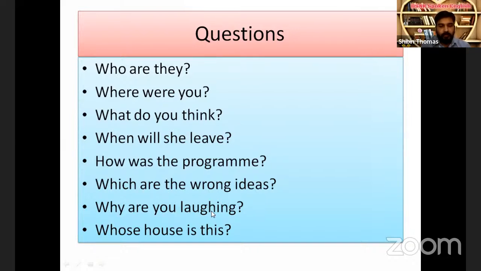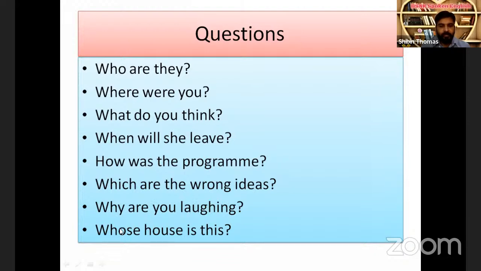Why are you laughing? You can see that there are two verbs. Are is auxiliary verb, laughing is main verb. Now you may have a confusion that in the previous question, are was main verb. But in the present question, are is auxiliary verb. You know, if there is only one verb, that will be main verb. If there are two verbs like this, are laughing, are will be auxiliary verb and laughing will be main verb.